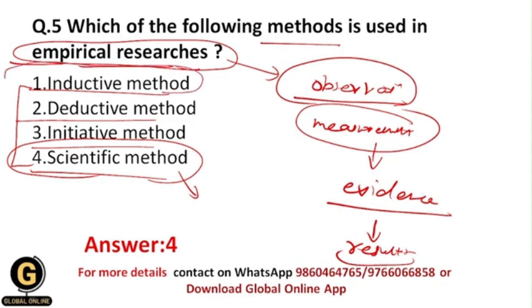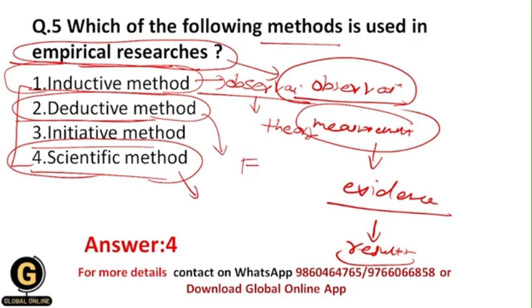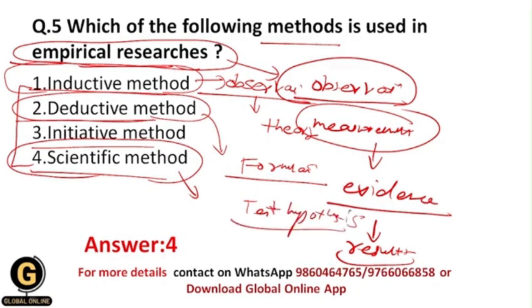And what are the inductive and deductive methods? Basically within the inductive method we have the observations, and based upon the observations we formulate a theory. Okay, and what is the deductive method? Within the deductive method we formulate a hypothesis, and we test the hypothesis by using statistical techniques. Okay, and finally you will get the results and conclusion. So whenever you combine the inductive method and the deductive method, it forms the scientific method. Okay, and that's why the correct answer over here is 4.